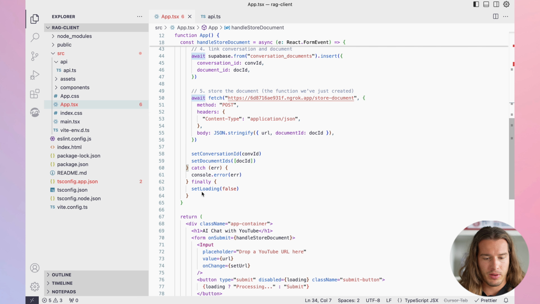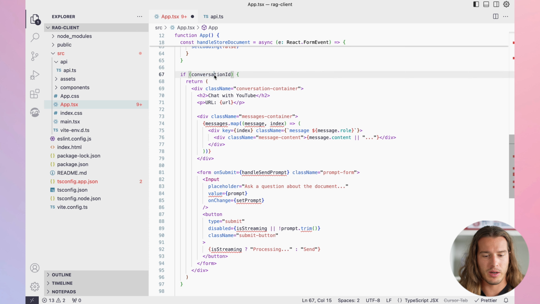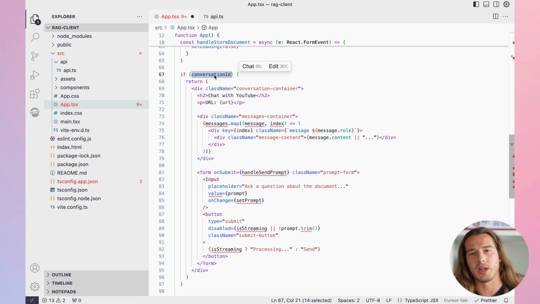And now when we have stuff, what we want to do is this. After we've done and we have a conversation ID, that means that we have a chat interface. Usually, of course, you would have React Router, you would just put that to a different route. Here, it does not really matter. So if we have conversation ID, then we will just return chat with YouTube.